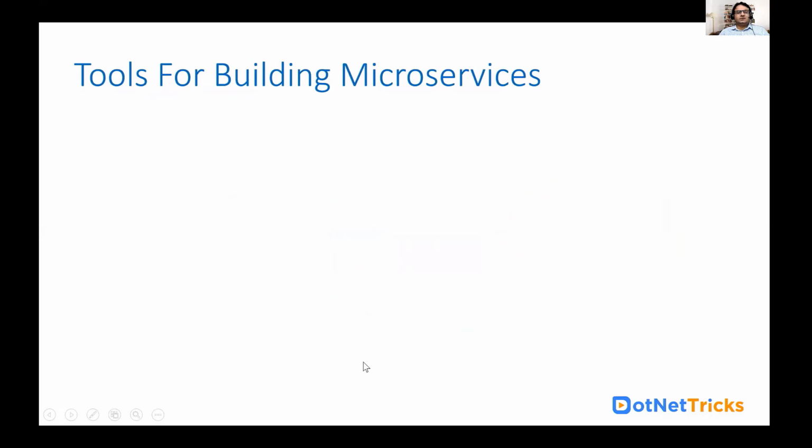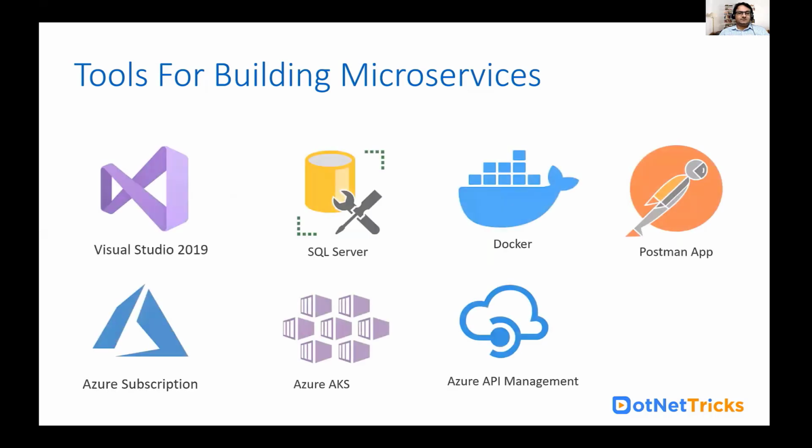What are the tools you can use for building microservices? Here I have mentioned the tools which I will mostly use in this session for building my microservices application. Make sure you have Visual Studio 2019, SQL Server, Docker Desktop, and Postman. These tools are required for testing and building your microservices locally.